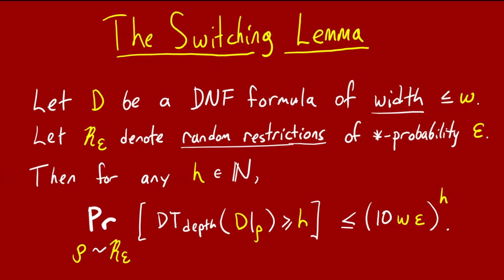And that finally gave us the switching lemma, which, to repeat, says that for a DNF D of width at most w, in a random restriction rho with star probability epsilon, it's exponentially unlikely that D restricted by rho will need a deep decision tree. In particular, the chance it needs a decision tree of height at least h is at most 10w epsilon to the power of h.